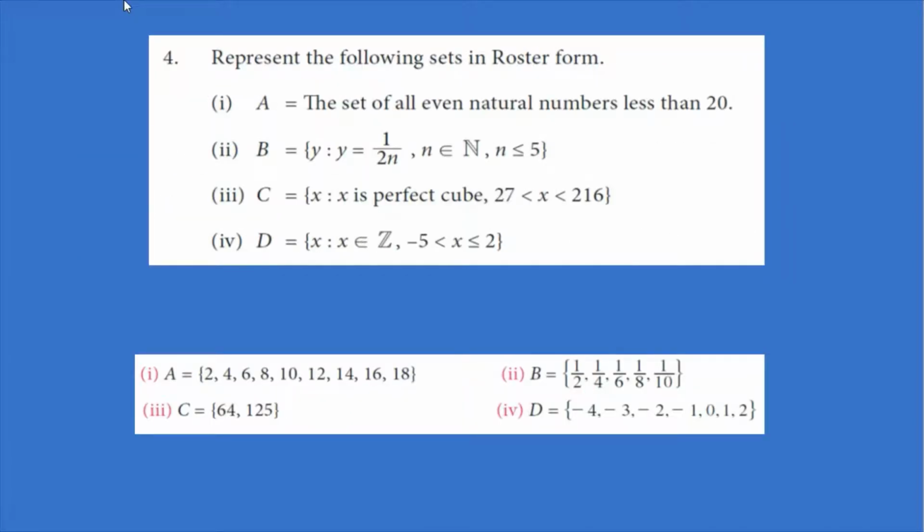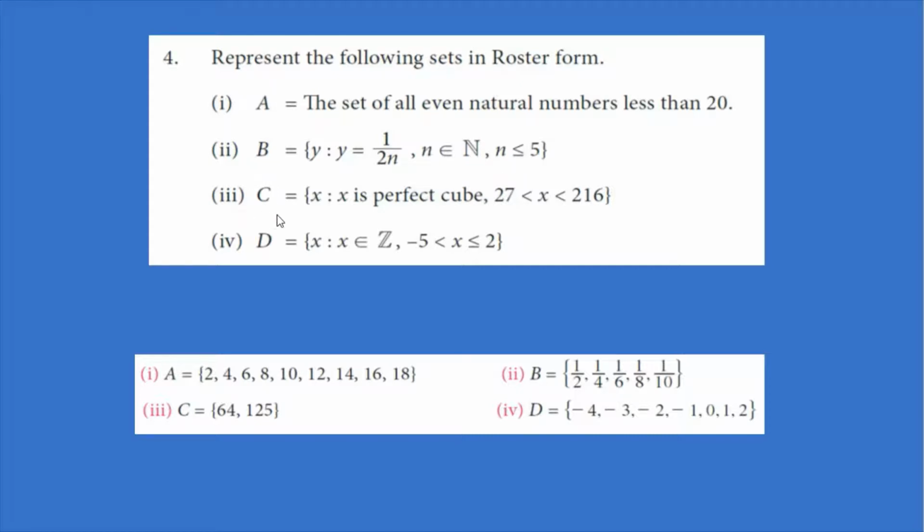Represent the following sets in roster form. 1. A is equal to the set of all even natural numbers less than 20. Second one, B is equal to {y such that y = 1/2n, n is an element of natural numbers and n should be less than or equal to 5}.